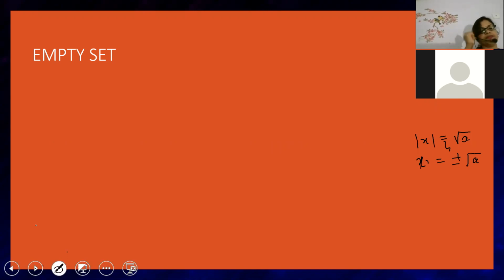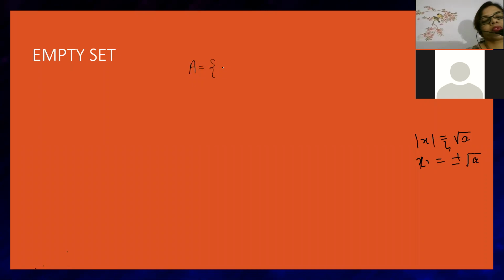Now the next question, beta. I'm giving you a question, decide whether it is an empty set or not. Now look here. The set A contains X. Yesterday's video is available in your group. See that video, you will be able to know which type of set I am writing.